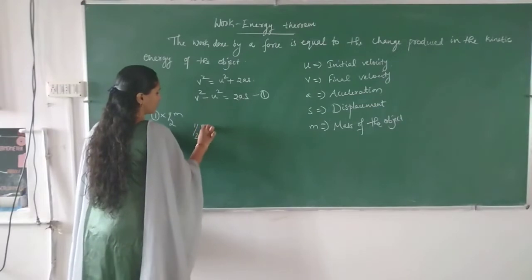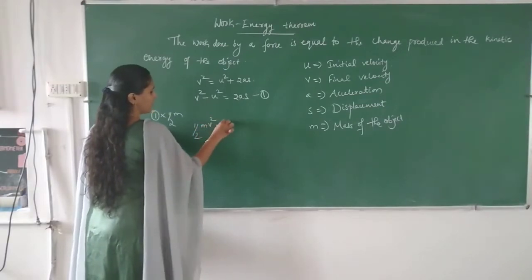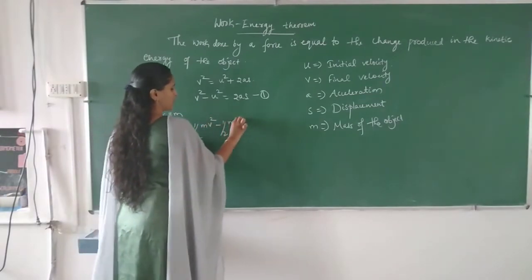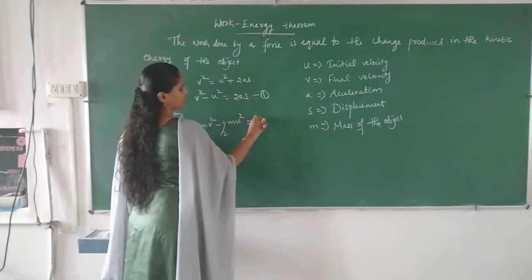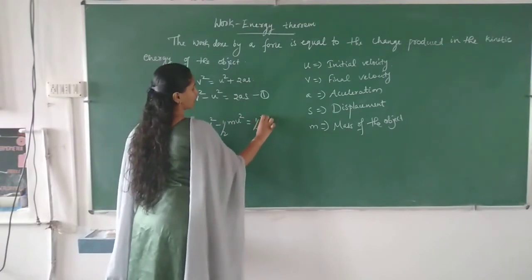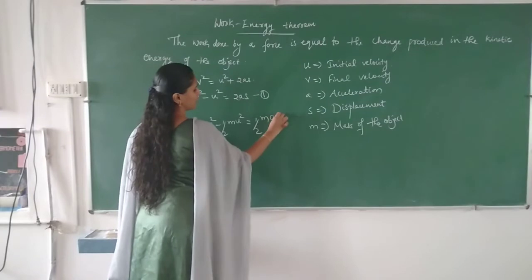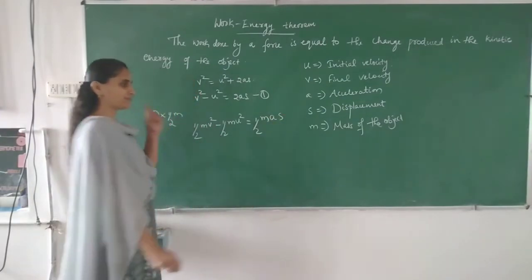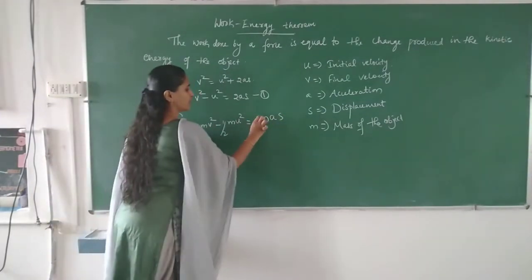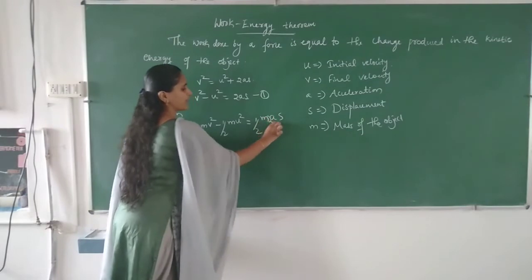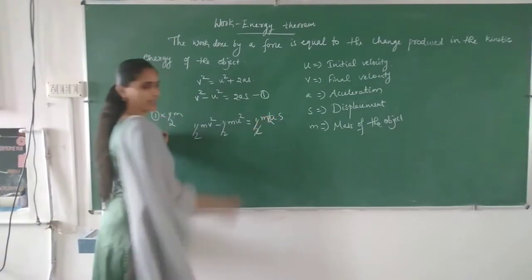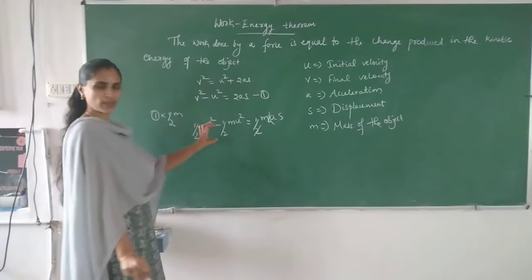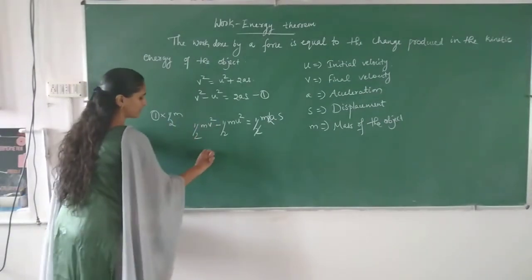So what you will get? Half m v square minus half m u square equal to half m into 2as. This 2 can be cancelled. Half mv square is the final kinetic energy.